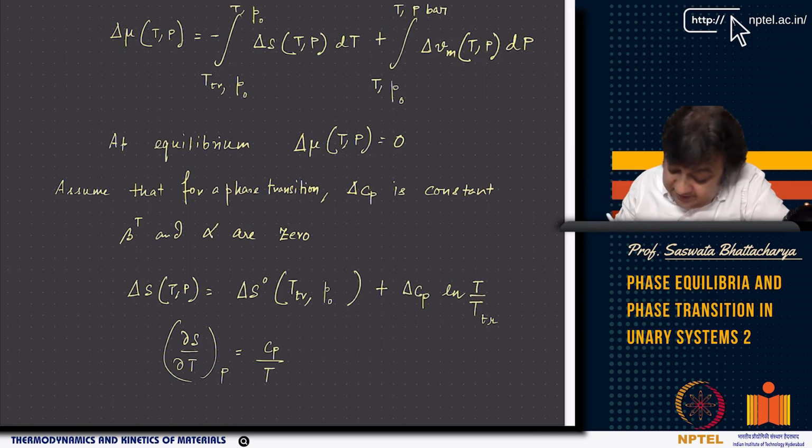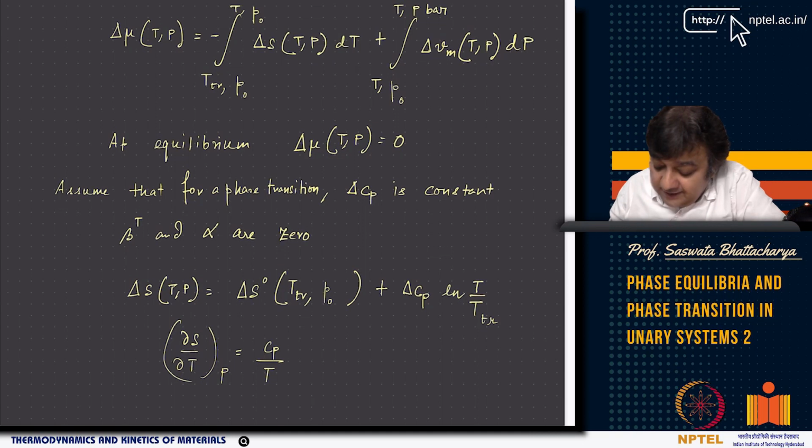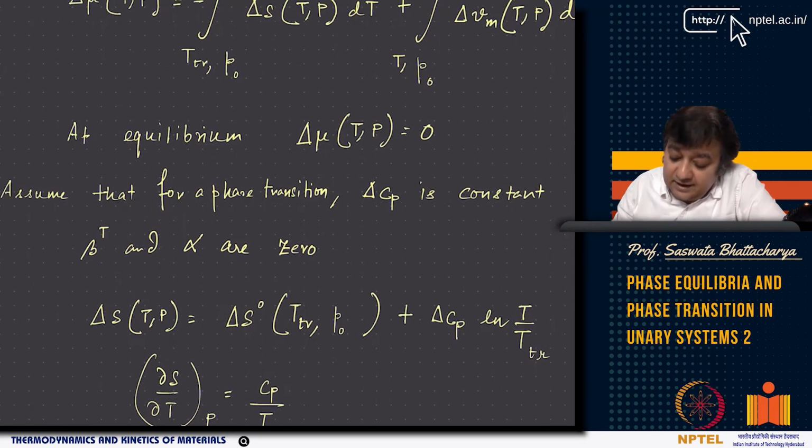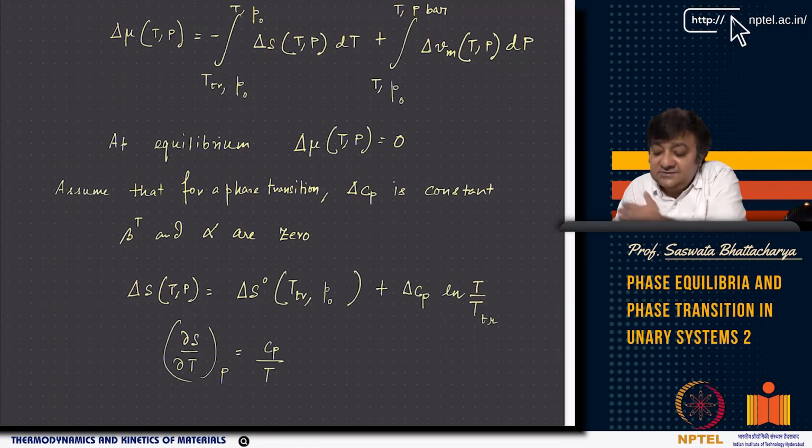Now in that case, I can write delta S(T,P) equals delta S0 at the transition temperature, at P0, plus delta Cp times ln(T/T_TR), right? So that is your delta S(T,P).